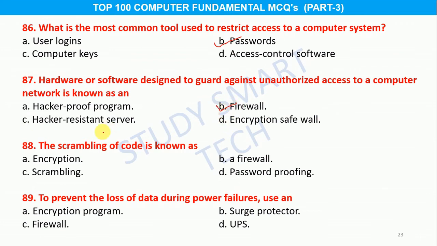Firewall. Question number 88. The scrambling of code is known as option A. Encryption, B. Firewall, C. Scrambling, D. Password proofing, and the correct answer is option A.